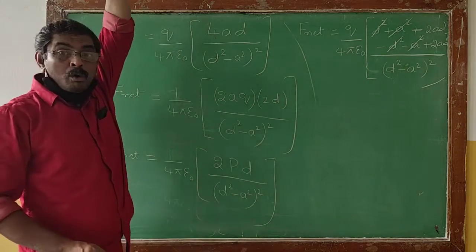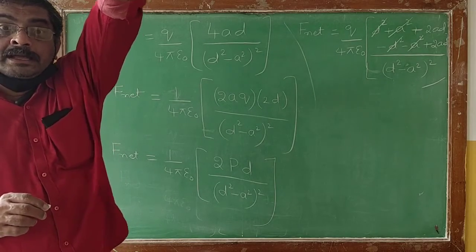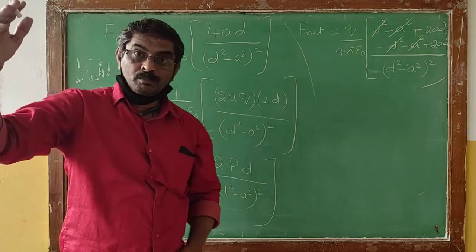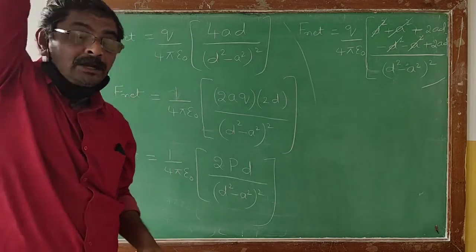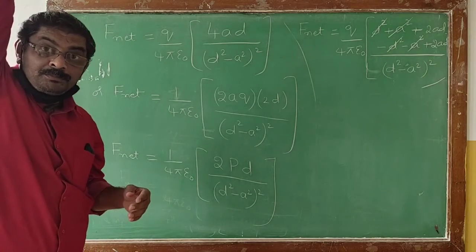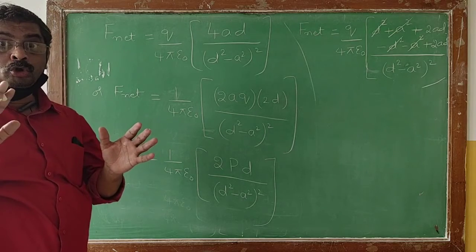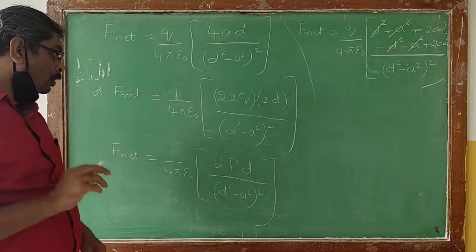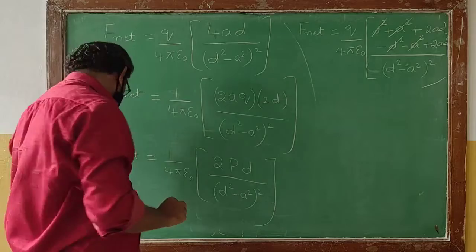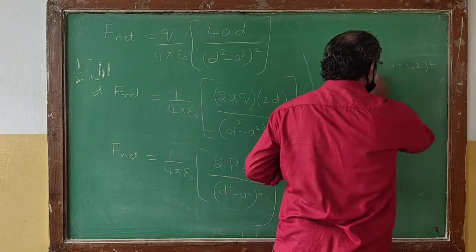So therefore, the net force that will be acting on the unit positive charge, or the net force acting on the unit charge, will be given by 1 by 4 pi epsilon naught, 2pd divided by d square minus a square whole square. Now this can be further simplified.